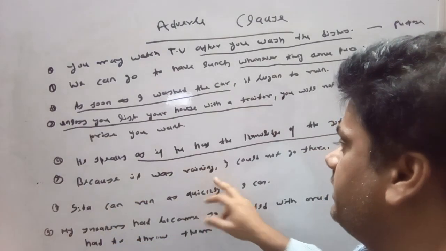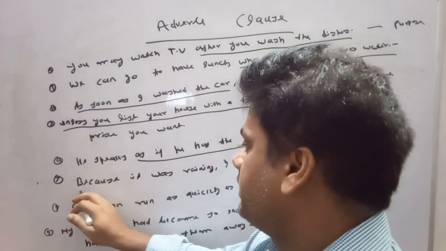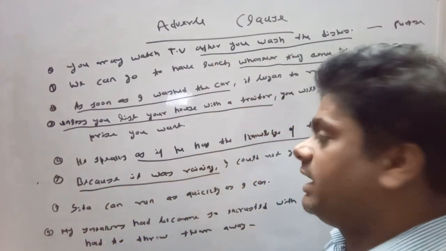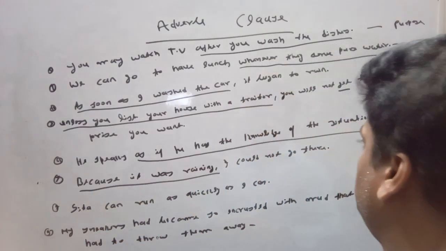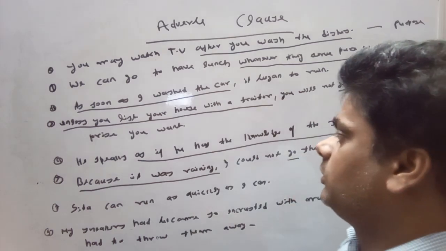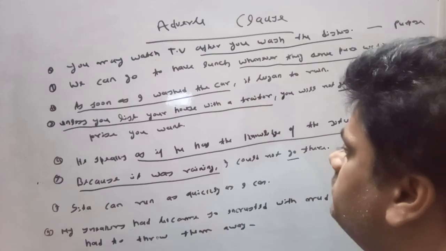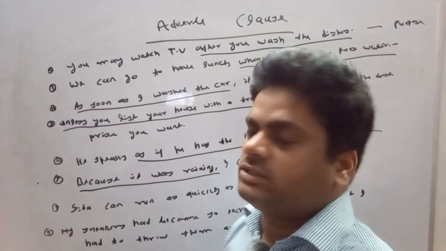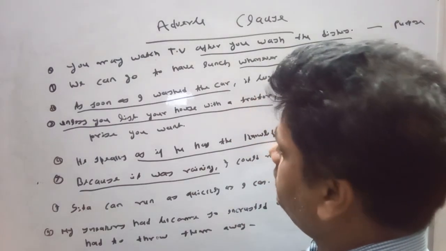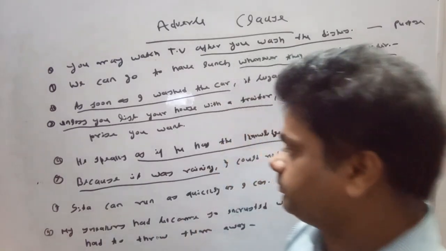Because it was raining, I could not go there. It is an adverb clause and it is modifying the verb go. Why did he not go there? Because it was raining. This is showing a situation due to which he could not go there.